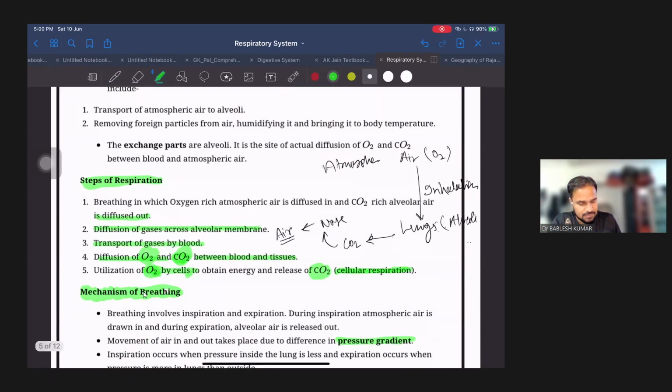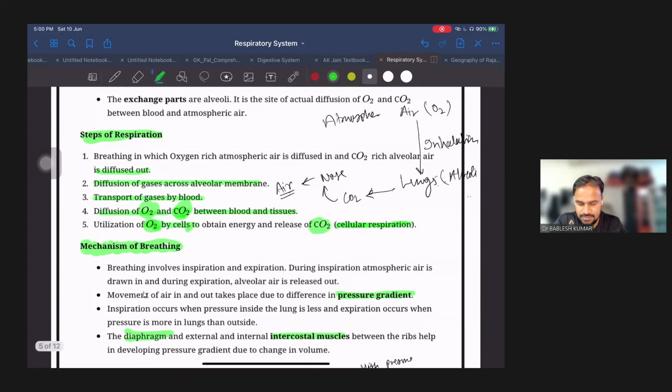Then we had already seen the steps of respiration. First is breathing of oxygen rich atmospheric air, which gets diffused from the alveoli to the RBCs in blood vessels, and the CO2 gets diffused from blood vessels to the alveoli.